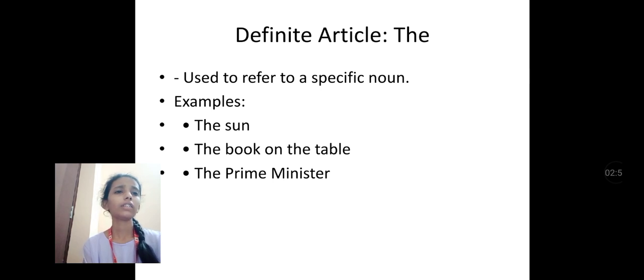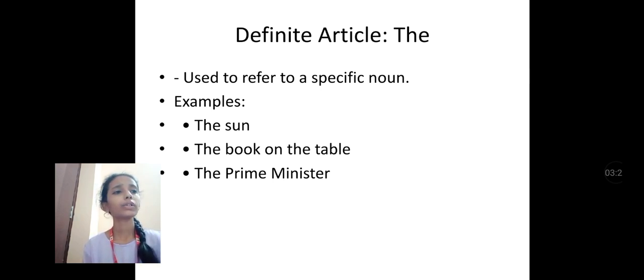For example, the flute is on the table. Which flute? Before flute we use the because it is a musical instrument. And public buildings, such as I am going to the parliament, because parliament is a public building.